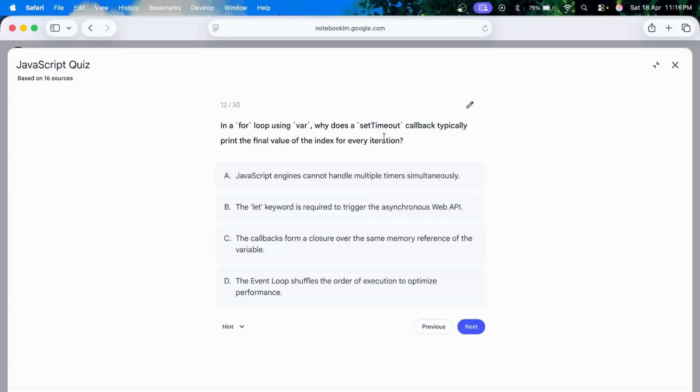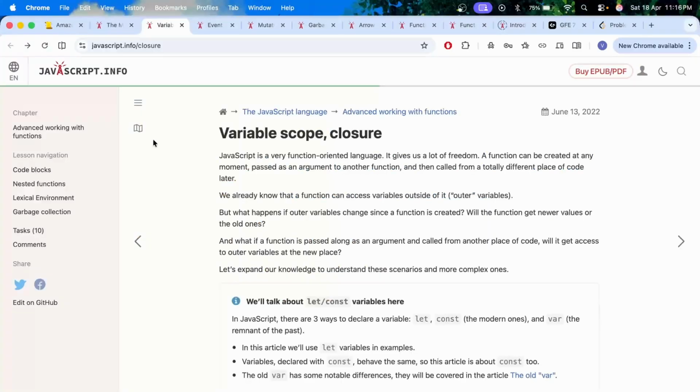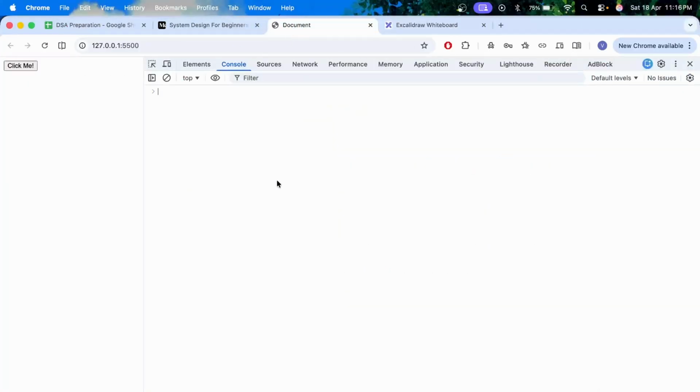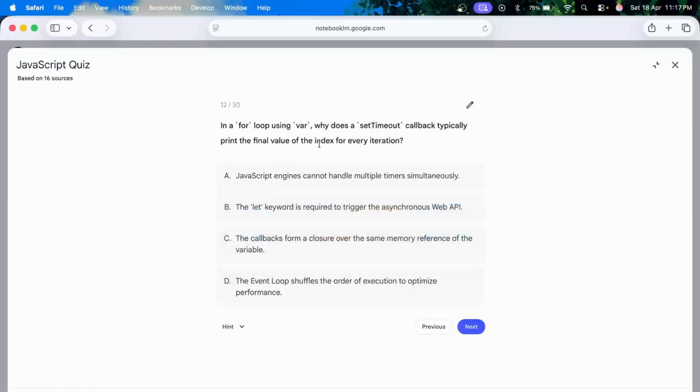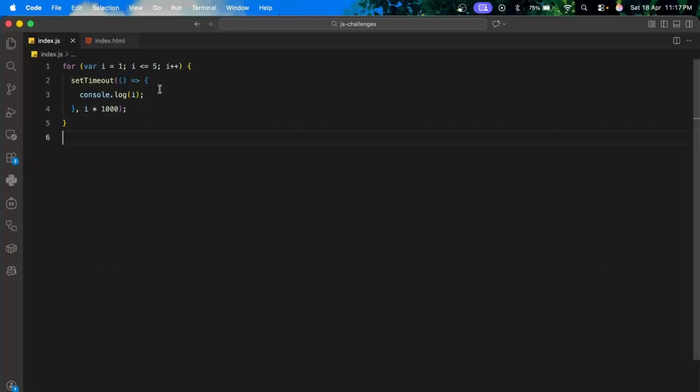Why does a setTimeout callback typically print the final value of the index for each iteration? So basically, if I run this, it would print 6 six times. Let me just refresh. So yeah, it prints 6 five times, once per second. So the question is, why is it so, and why does it not actually print 1, 2, 3, 4, 5?